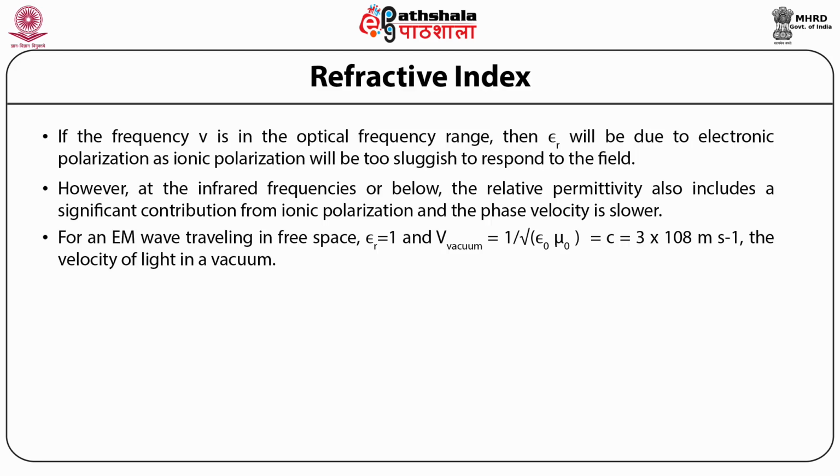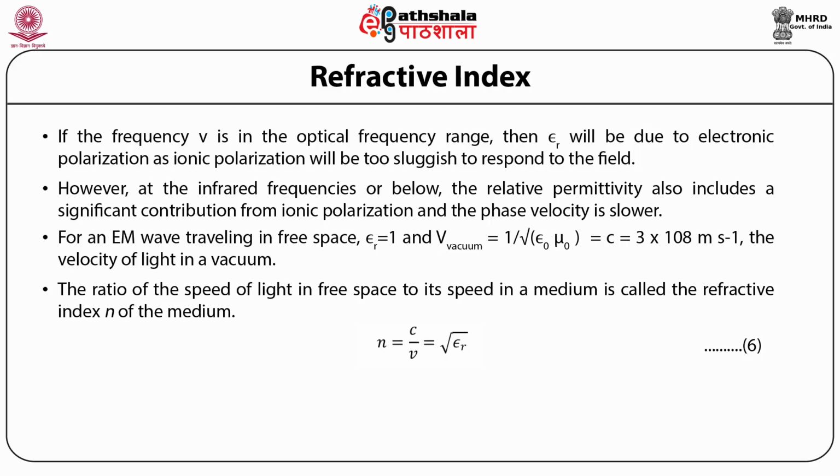For an electromagnetic wave traveling in free space, epsilon r is equal to 1 and v vacuum is equal to 1 by root of epsilon 0 mu 0, which is equal to 3 times 10 to the power 8 meters per second, the velocity of light in a vacuum. The ratio of the speed of light in free space to its speed in a medium is called the refractive index n of the medium, where n equals c by v equals root of epsilon r. Suppose that in free space k0 is the wave vector and lambda 0 is the wavelength, then the wave vector k in the medium will be n k0 and the wavelength lambda will be lambda 0 by n.